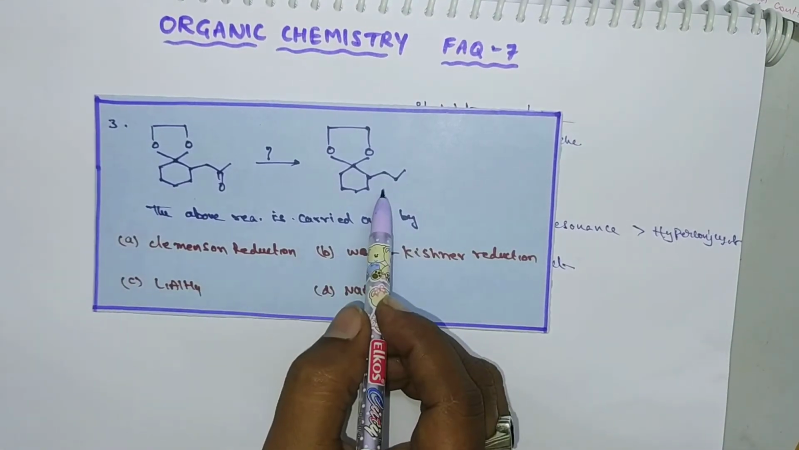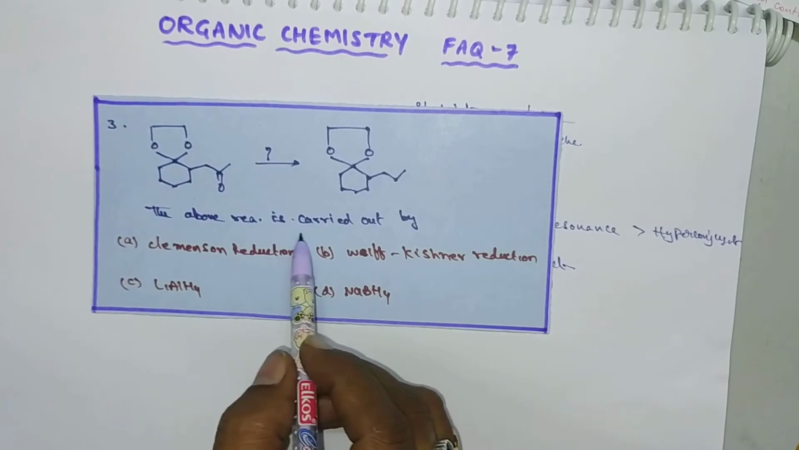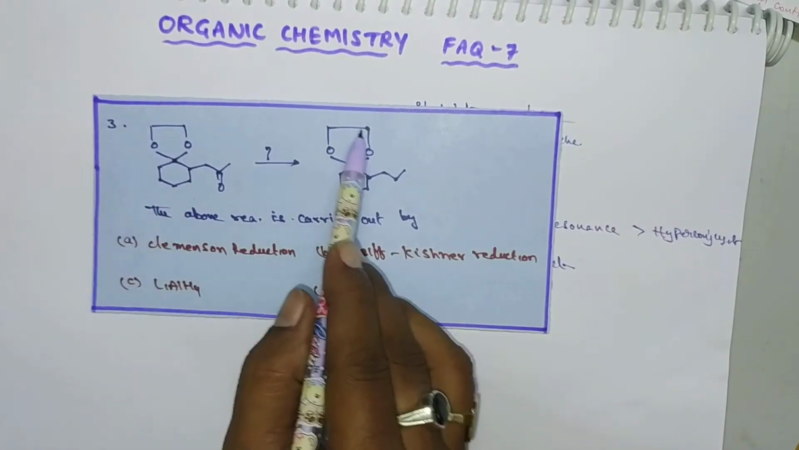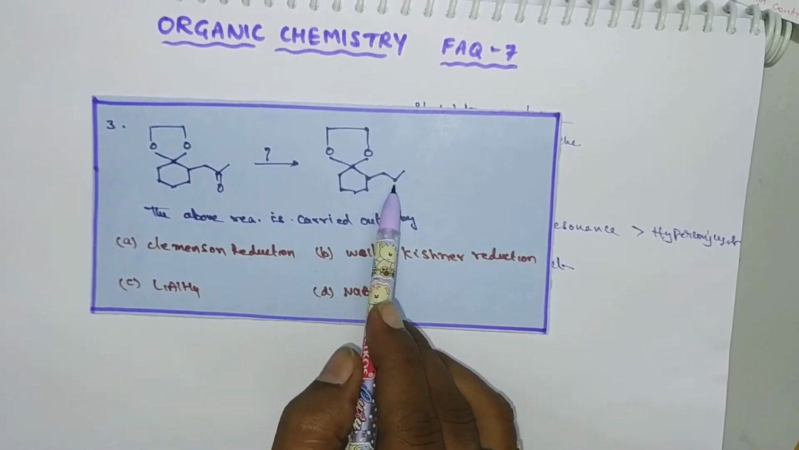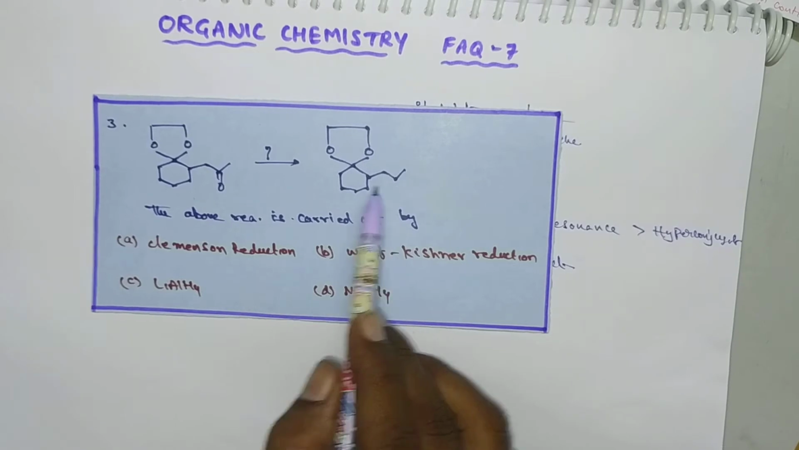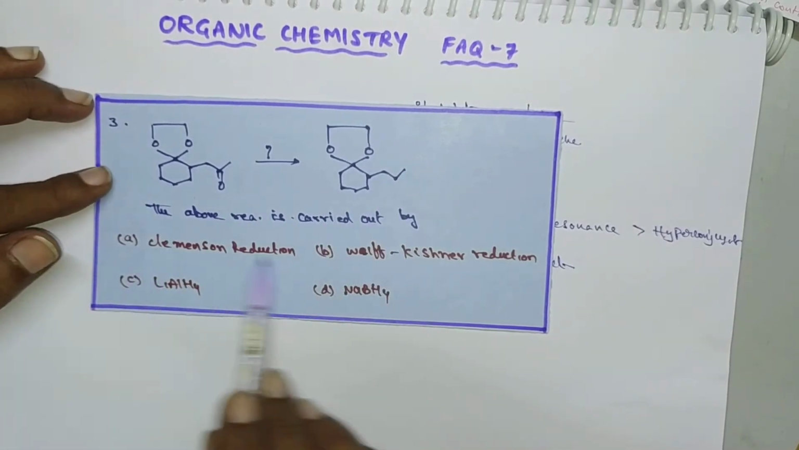So he gave this equation conversion. So the above reaction is carried out by which reaction? Here this is not changed, but here the double bond is reduced to alkane. That is, the keto group is reduced to alkane. So ketones are converted to alkanes in the presence of which one?